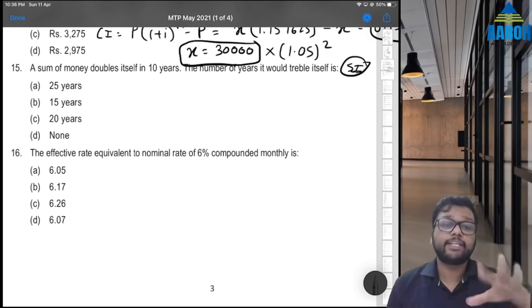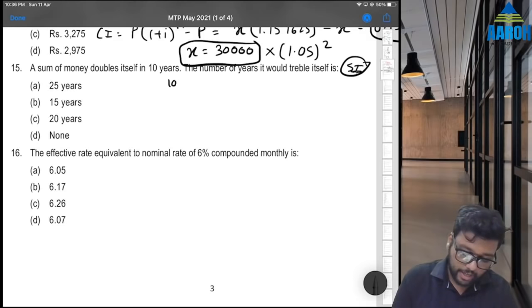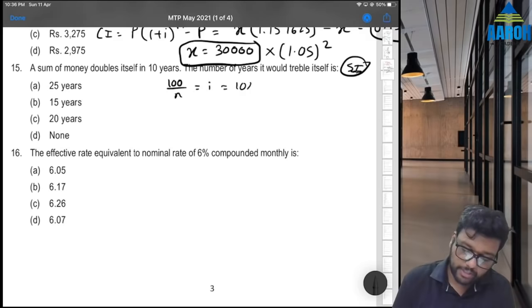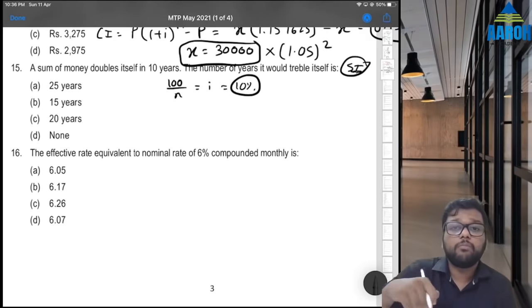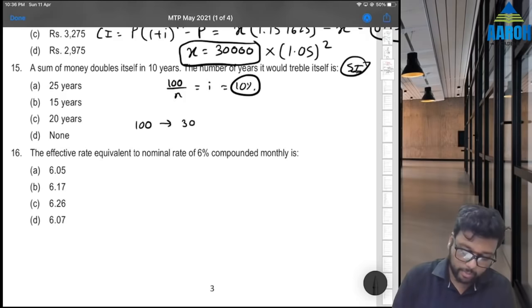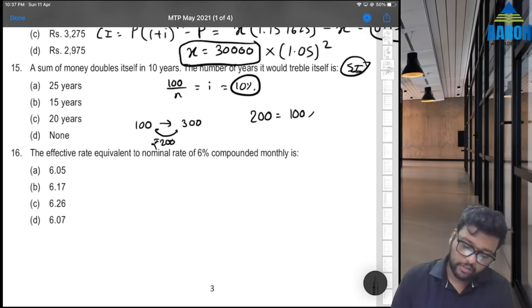कि simple interest के लिए double के लिए you can just take 100 by n as interest rate. So 100 by 10 is what? 10. So interest rate is 10%. That's it. And number of years it would treble itself. So if we have 100 rupees, then it would treble means we want to make it 300 rupees, right? So interest कितना चाहिए हमें? We want 200 rupees interest. But we know formula of interest. Interest is what? Principal into number of years into interest rate.